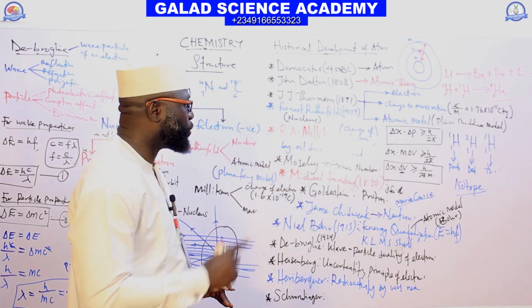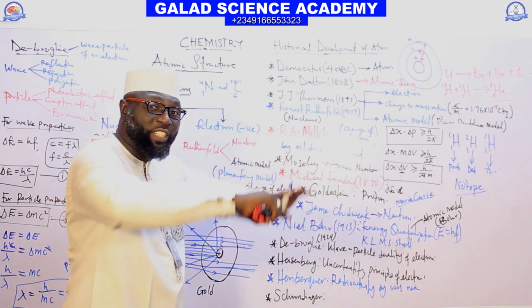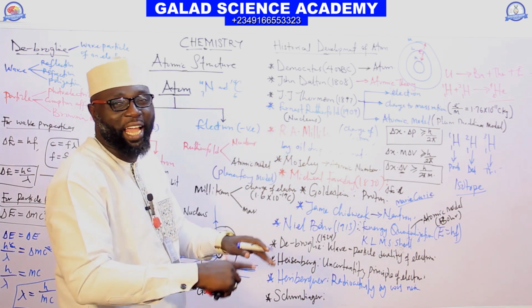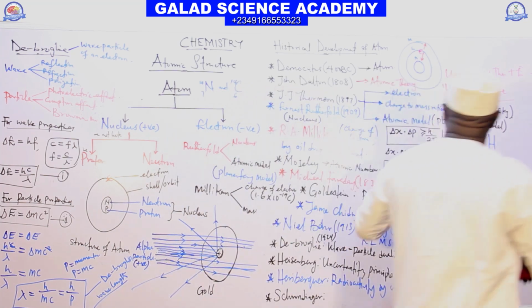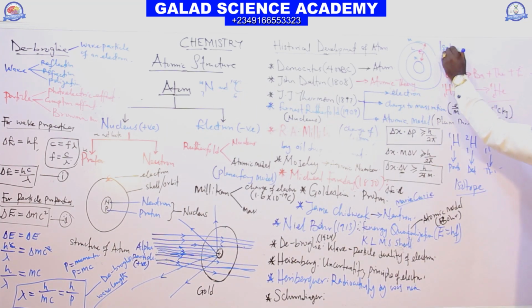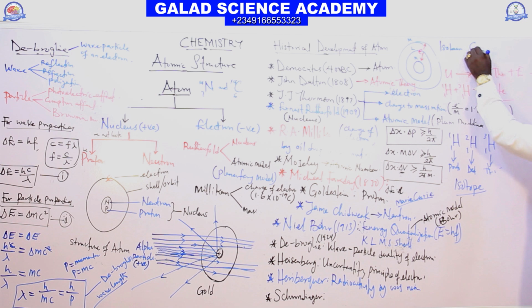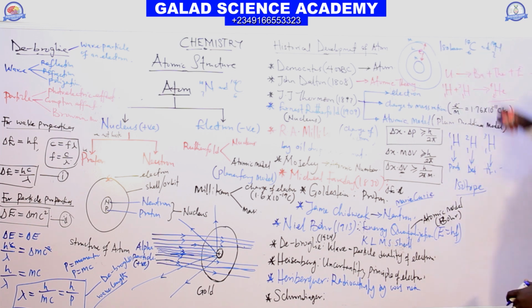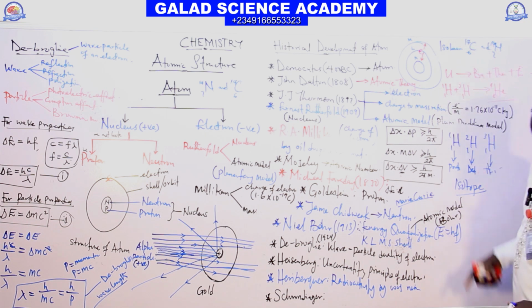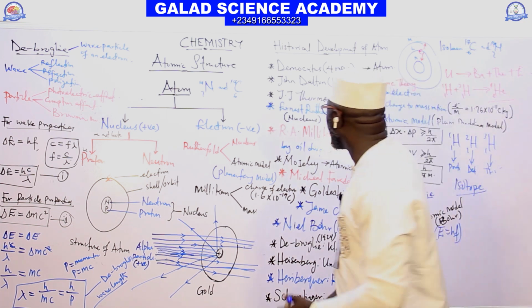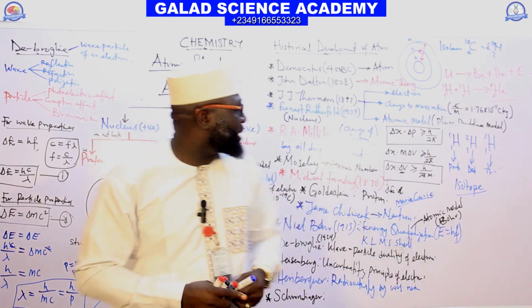The fourth one says that atoms of different elements are not alike, but in the case of isobars, we have carbon-14 and nitrogen-14. They are atoms of different elements, but they have the same mass number. And so on. So the next person is Thomson.